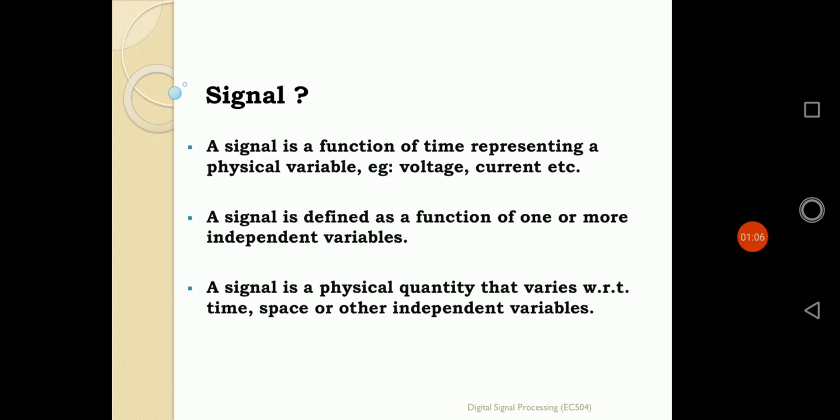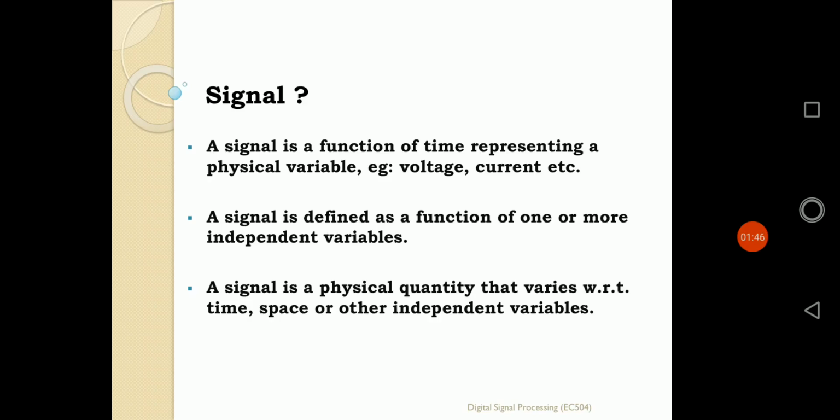And the third, another most beautiful definition of a signal: a signal is defined as a physical quantity that varies with respect to some independent variable, and that independent variable can be time, can be space, or one or more independent variables. So the basic logic is that a signal is a physical function that carries some information, and it is defined with respect to some independent variables, which can be time, space, or anything else.